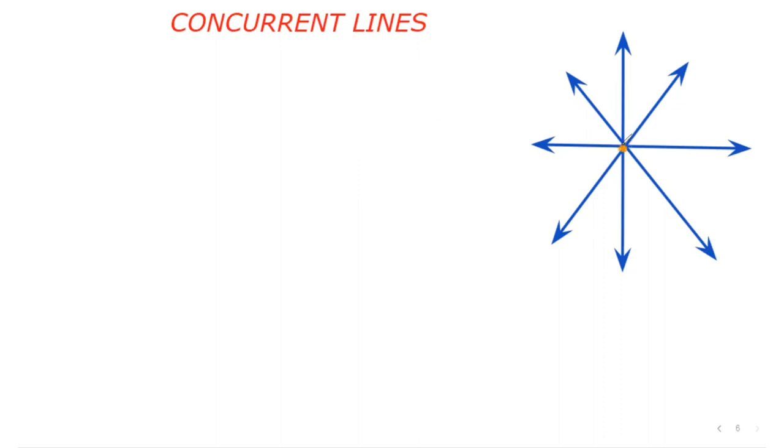Suppose here O is a common point, right? And A, B, C, D, E, F, and G, H are the intersecting lines which are meeting at point O. So these are called concurrent lines. I hope it is clear to you.